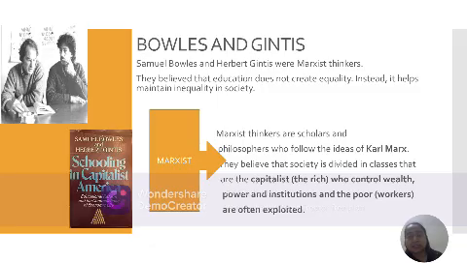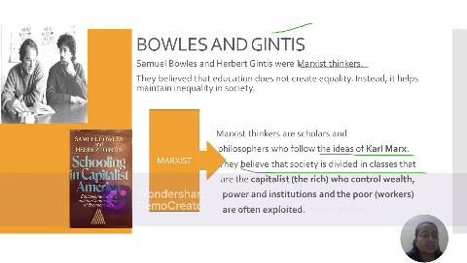According to his concept, there are more thinkers who gave their opinions on conflict theory. Bowles and Gintis were Marxist thinkers. They are followers of Karl Marx, and they believe that society is divided into the rich and the poor, and the poor are often exploited.